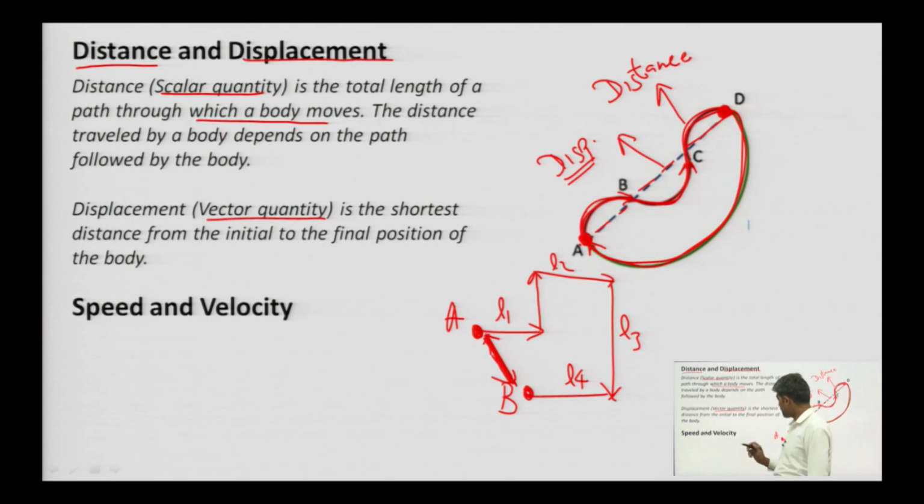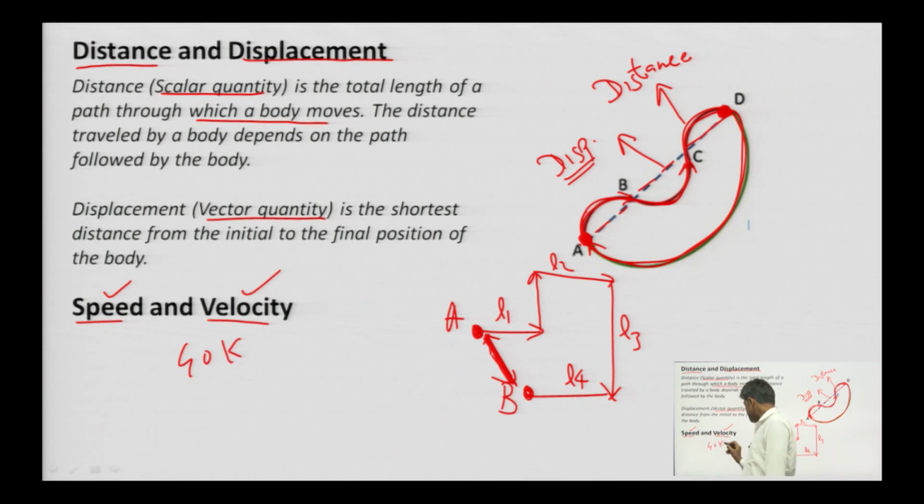The next thing is the difference between speed and velocity. Speed is a scalar quantity, velocity is a vector quantity. If a vehicle is moving with the speed of 40 kilometer per hour,